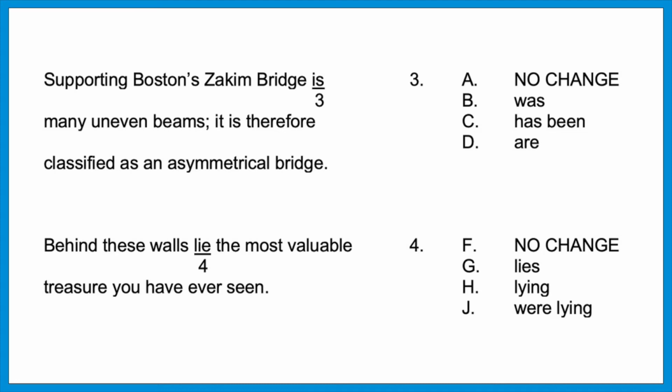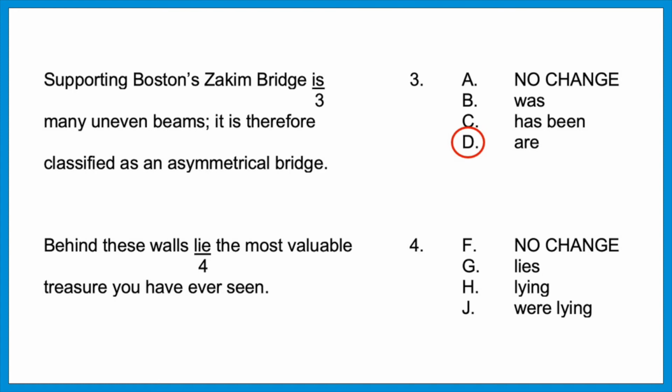Question 3. Supporting Boston's Zakim Bridge is many uneven beams. It is therefore classified as an asymmetrical bridge. Which noun here is connected to that verb? It's the beams that are supporting the bridge. So if we flipped it around, we could say many uneven beams are supporting the bridge. The answer is D. Again, the subject is happening after its verb.